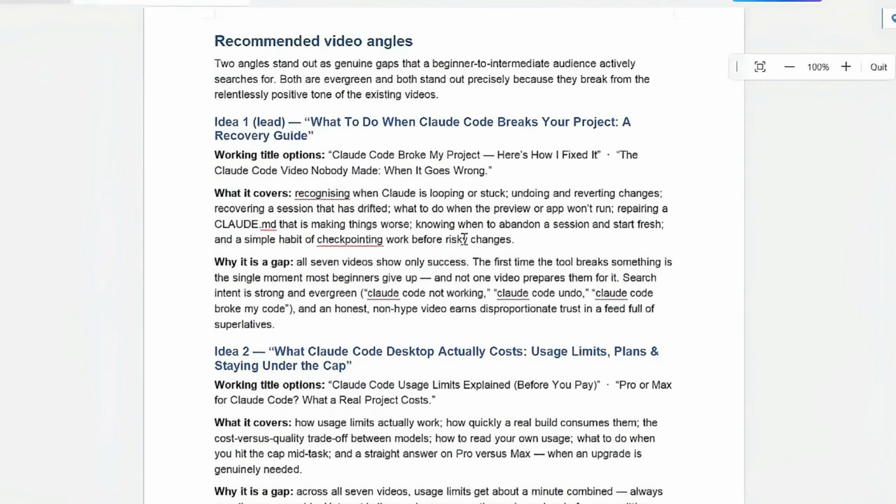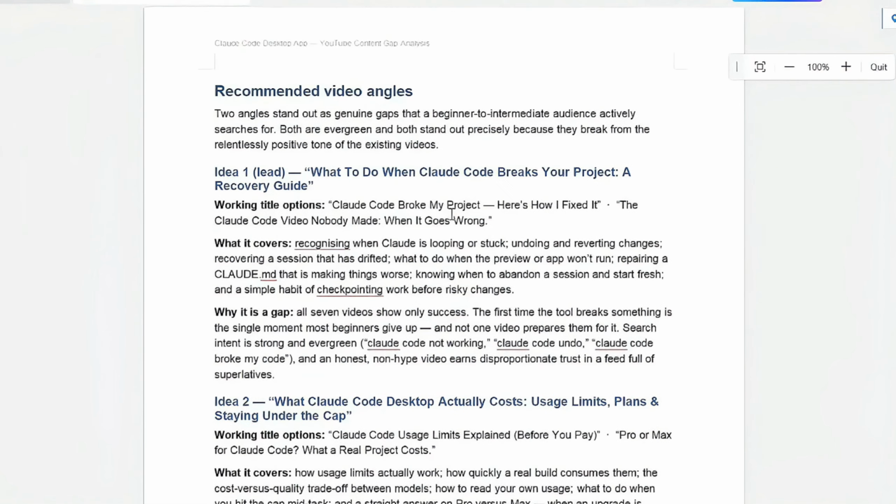Also, the 2 ideas Co-work recommended. What to do when Claude breaks your project. A recovery guide. Sounds very intriguing. Another 2 title options here: Claude Code broke my project, here's how I fixed it. The Claude Code video nobody made for when it goes wrong.